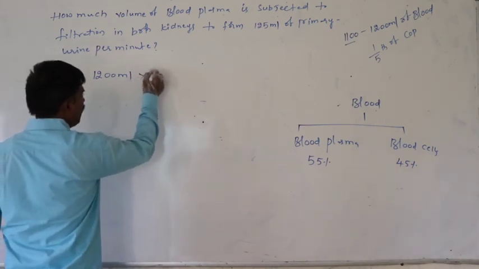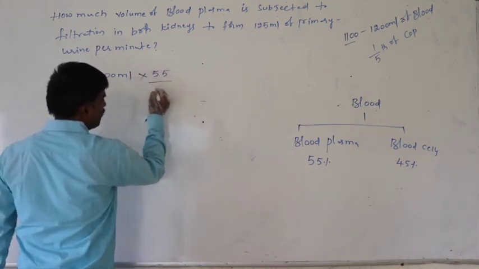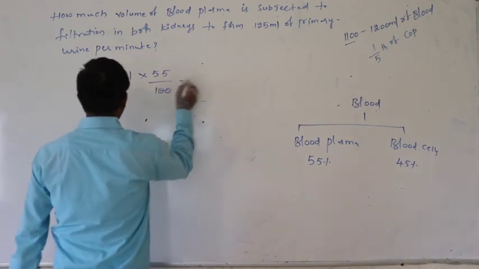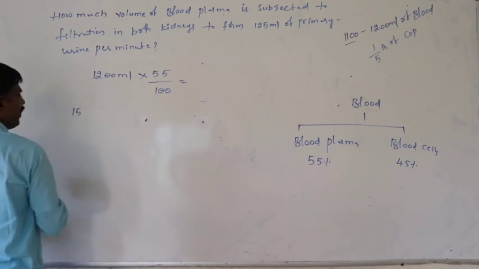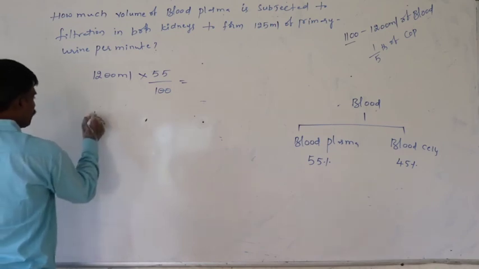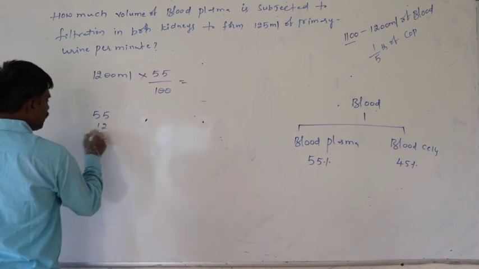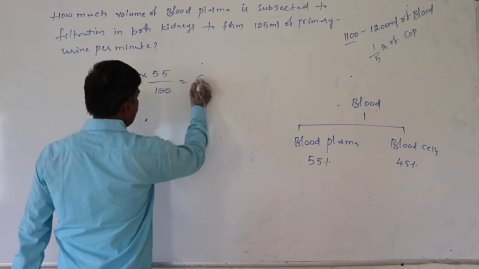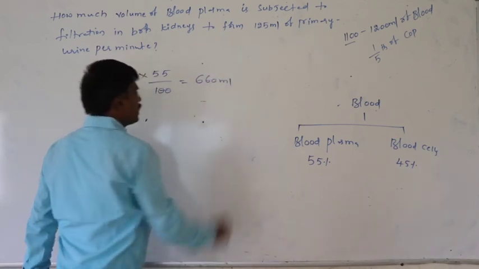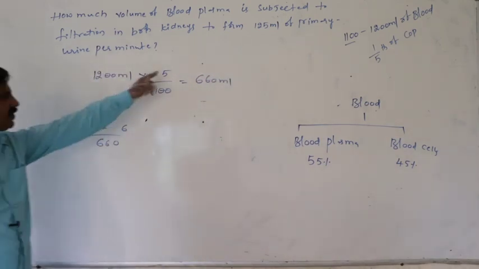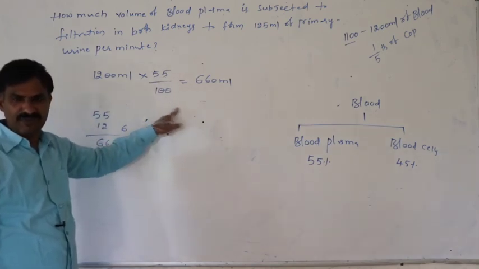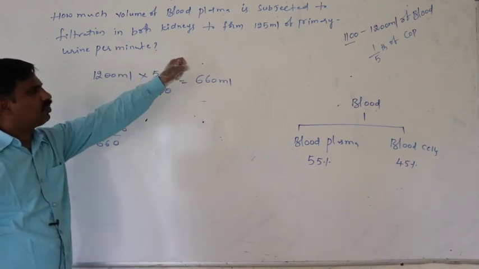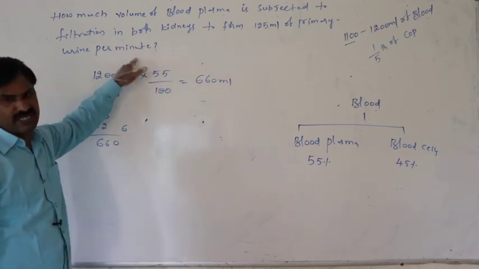Of this 1200 ml we have to calculate 55%, that is 55 into 12. So that equals 660 ml of blood plasma subjected to glomerular filtration. That is responsible for forming the 125 ml of primary urine per minute.